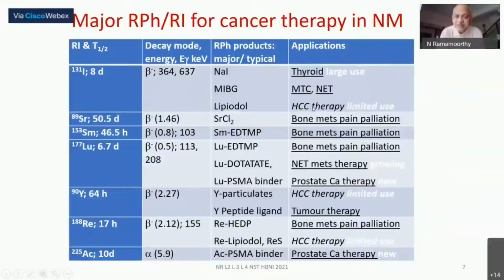There are also some things in italics reading HCC therapy, and that also has limited use. So HCC therapy is another kind of nuclear medicine procedure, which we will briefly touch upon. And there is one more therapy procedure, which is for a non-cancerous setting. Those 2 alone we will very briefly touch. They are included here because they are part of the cancer therapy in nuclear medicine, but there is a subtle difference. What it is, we will be seeing in a moment.